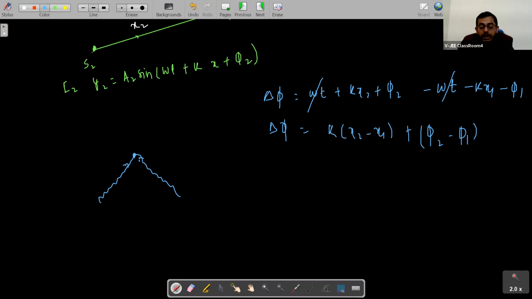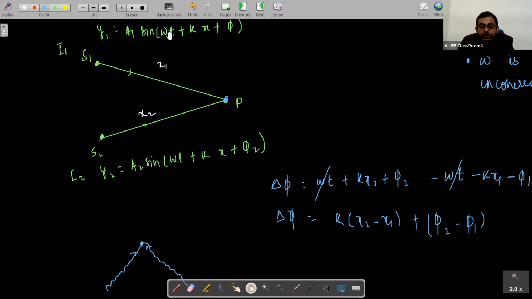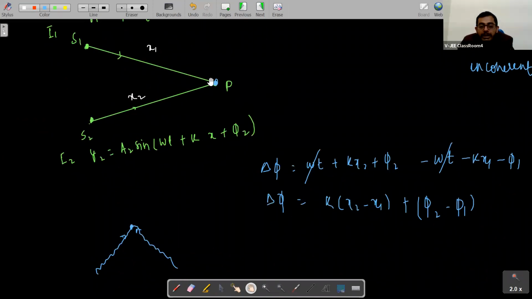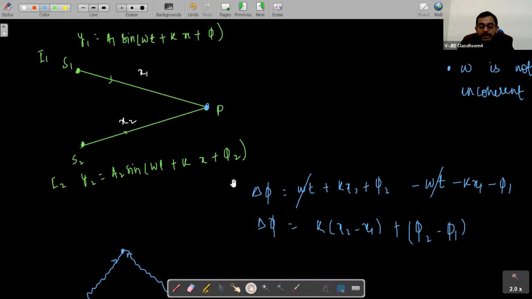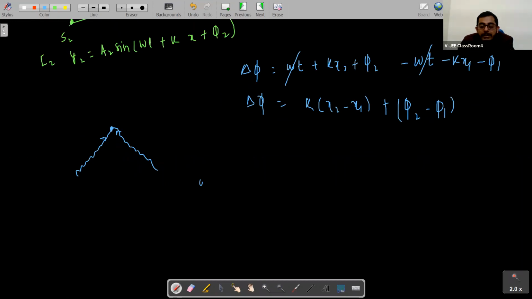So you see, this is A1 sin(omega t + kx), this is A2 sin(omega t + k2x). So the interference here will be, what will be the resultant displacement of this point, students? Y1 plus y2, right? If we talk about the resultant displacement at this point, y net, what will be the value of y net, students?